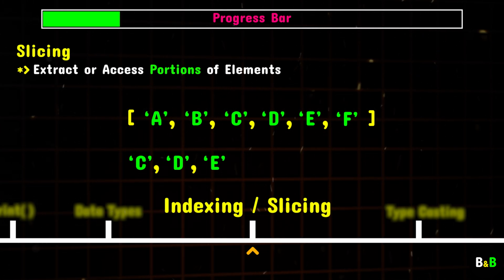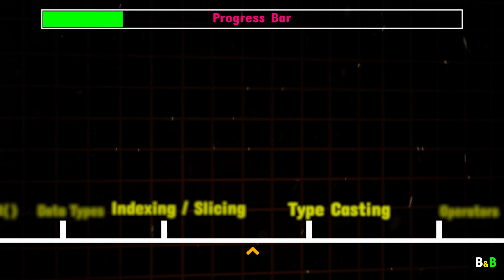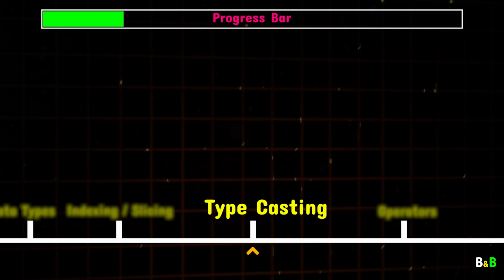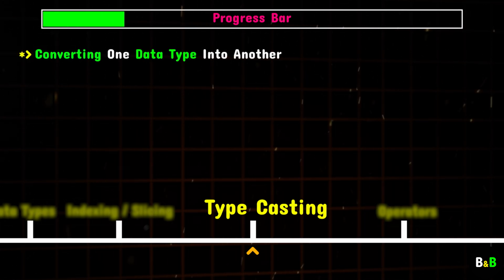You'll also see how slicing can help you modify sequences to fit your program's requirements. After mastering these concepts, we'll dive into something equally important: typecasting. Typecasting is just a fancy term for converting one data type into another.